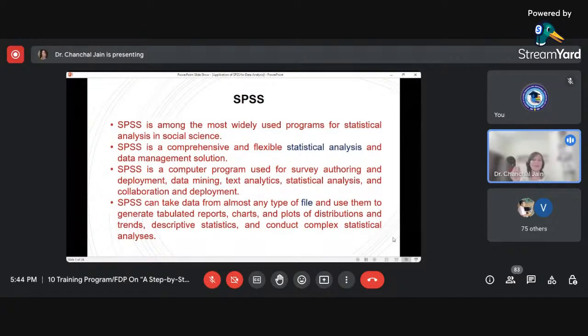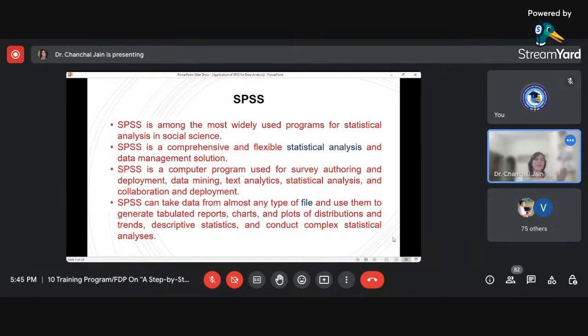But the thing is that people who are not from an IT background, like me, feel that they cannot do the coding, and that is why they do not want to work with those languages. So for that purpose, there is a software named SPSS. Using that, we can easily perform the analysis.